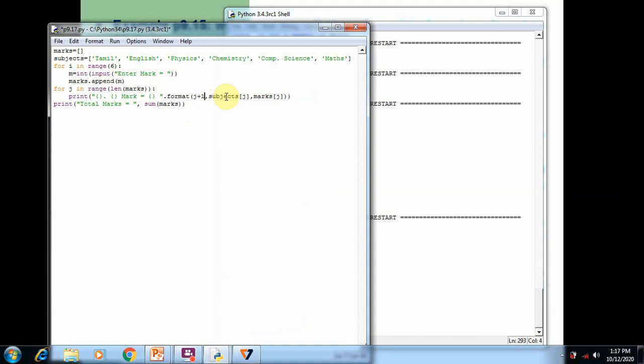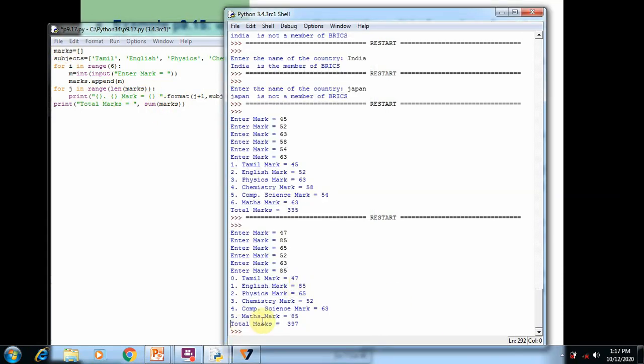After that, we try to access the first index value from the subject variable and the first index value from the marks variable and print on the screen. After running the j loop, we use a function which adds all the element values of marks and prints on the screen. So that's where you get the output: total marks is equal to 395. This is how we can use list function and list in the different programs.